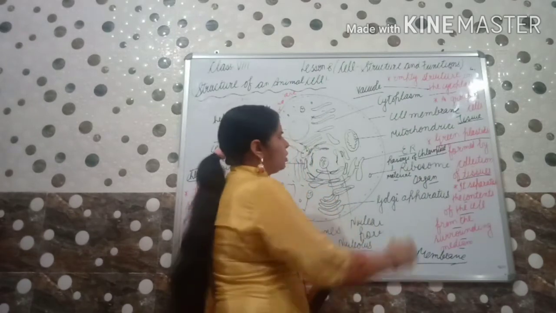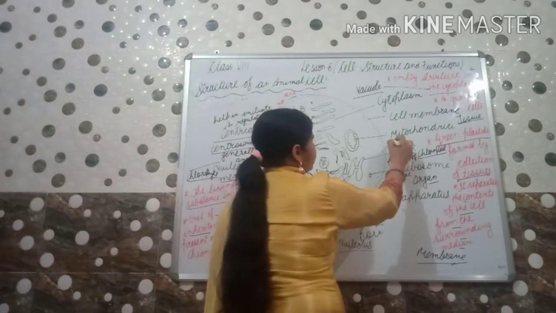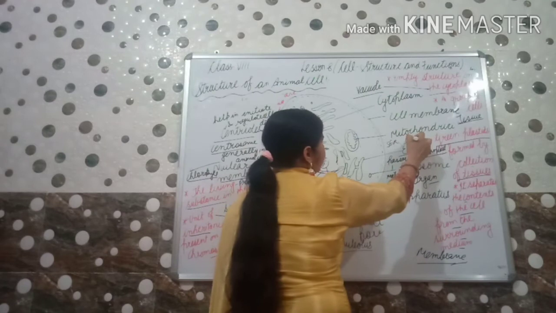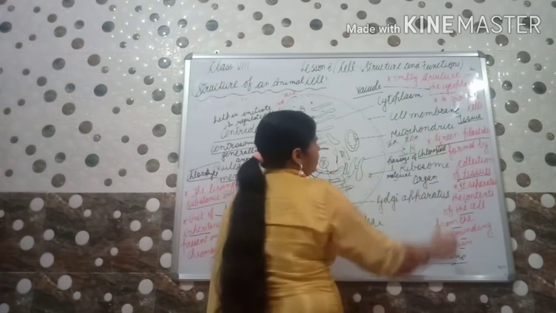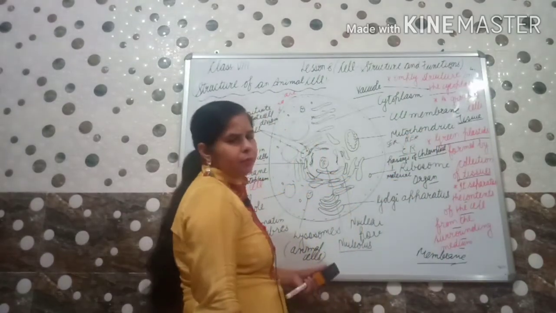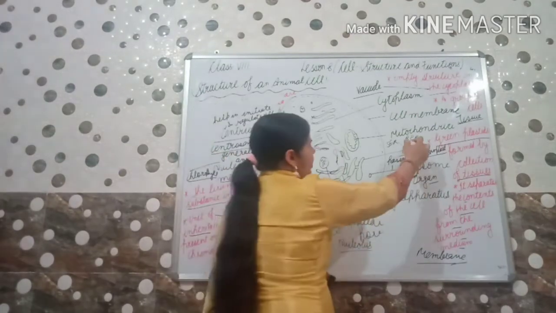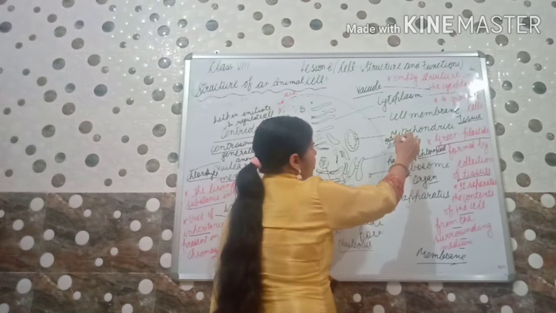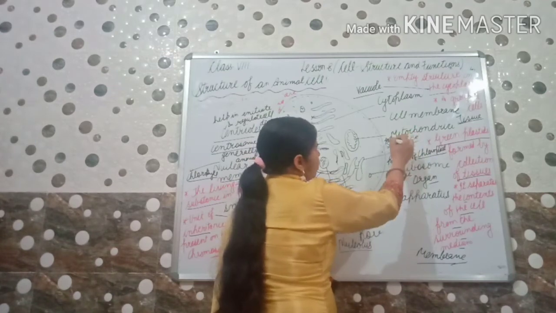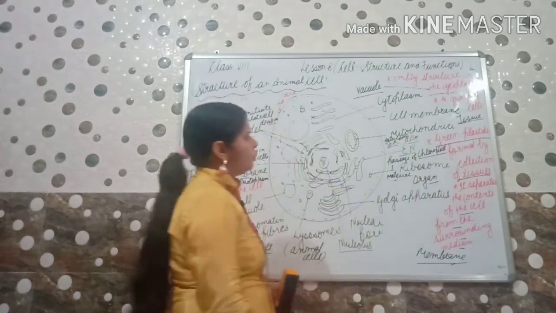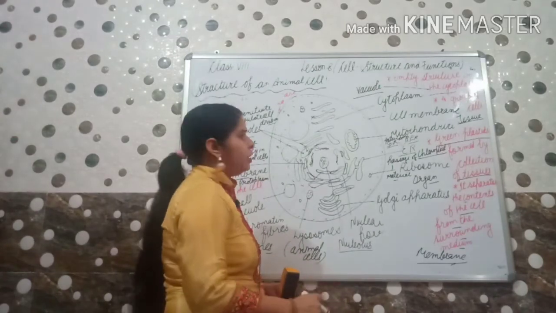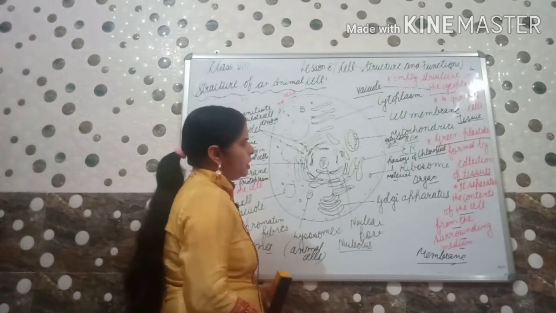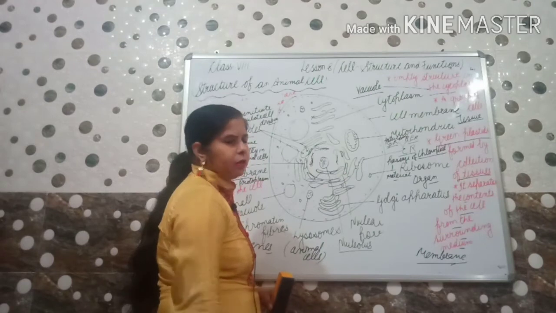How many types are there? 2 types are there, SER and RER. RER is mainly for the formation of ribosomes, for protein. SER is for the fats and lipids. When protein, fats and lipids combine, they will build the cell wall and cell membrane, which we call membrane biogenesis.